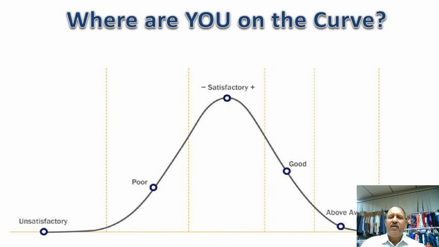Think about the population, your surroundings, your friend circles, your family and relatives, the society you live in, and just think, where do you stand? Are you outstanding, above average, good, part of this 60%, part of this minus 13% poor, or unsatisfactory?